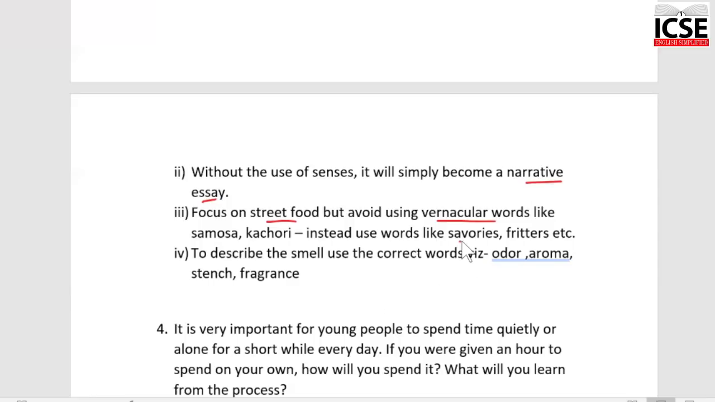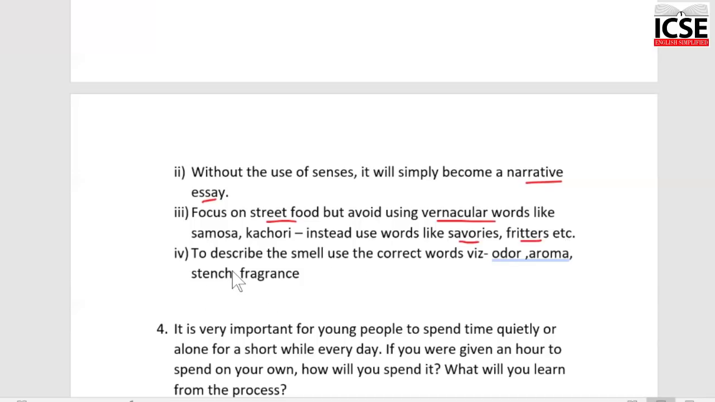So you write words like savories. This you could use for something you are talking about, like salty snacks, what you call namkeen, samosa. So they are the savories. Fritters, those are the pakoras. So instead of writing pakoras, you write fritters, and add good words along with these. For example, you can say lip smacking savories or crispy fritters, hot from the oven or hot from the pan,